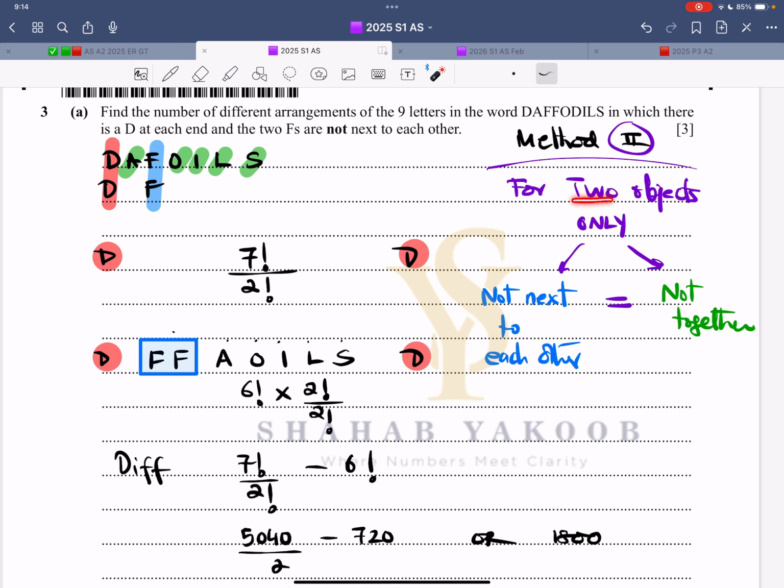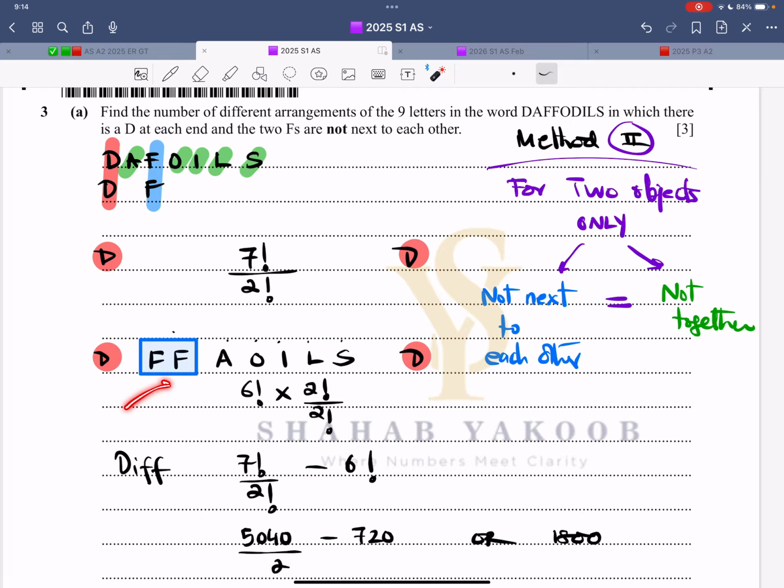When we talk about exactly two objects, and this applies to two objects only, not next to each other, that is separated, that is the same thing as not together. For more than two objects, not together is different, separated is different. So now D is fixed, and this is 7 factorial because there are 7 alphabets divided by 2 factorial.